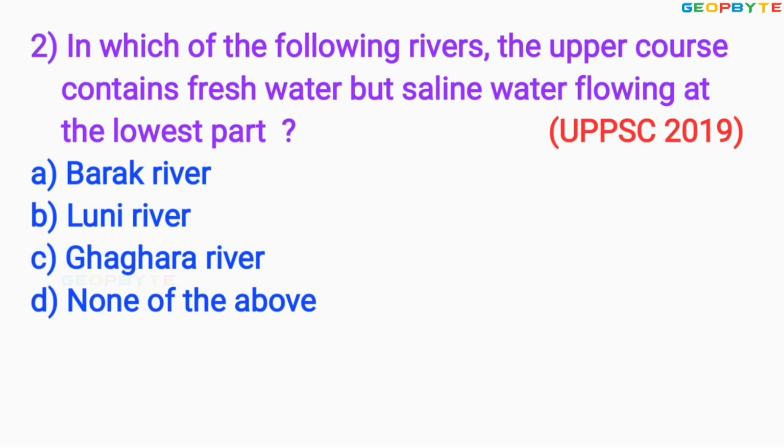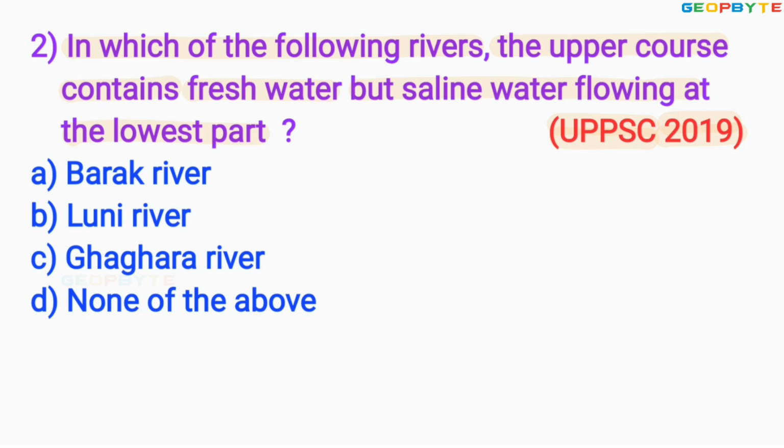Look at the second question asked for UPPSC exam in the year 2019 like this. In which of the following rivers the upper course contains fresh water but saline water flowing at the lowest part?